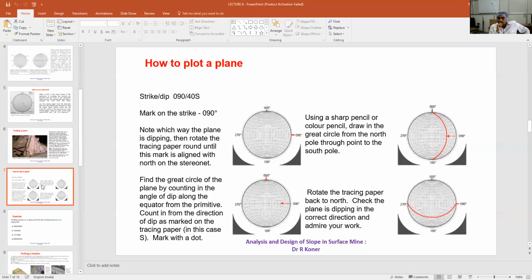Pointing the 40 degrees on the equator, then the great circle joining that particular point towards the North Pole and South Pole, that you will draw. Okay, sir.